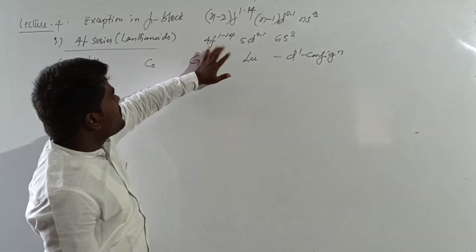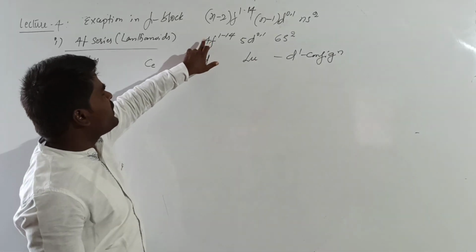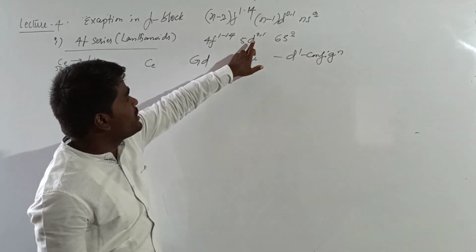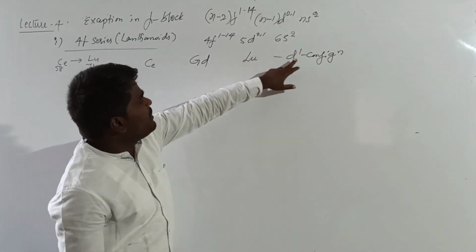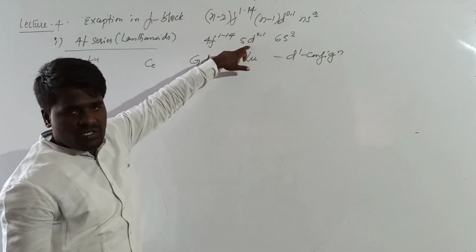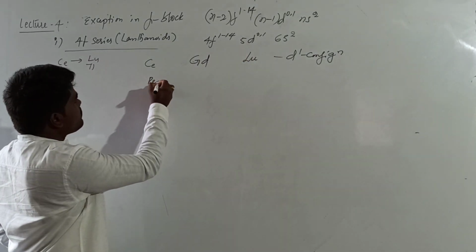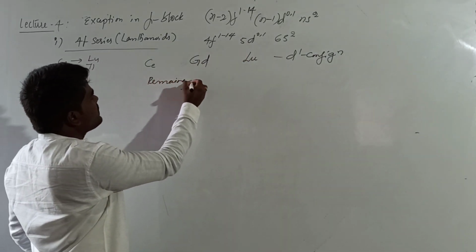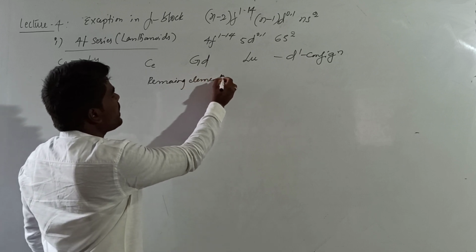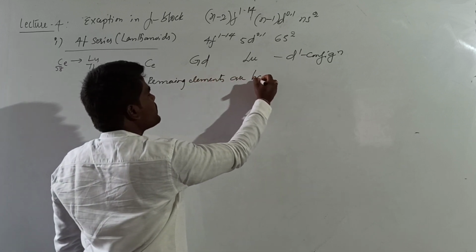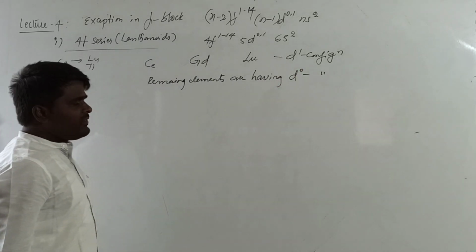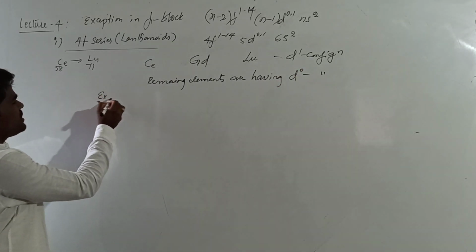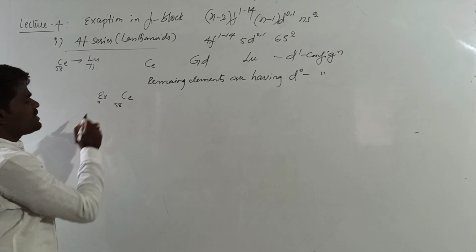But what is the general valence electronic configuration? f has to be 1 to 14 and d has to be 0 or 1. Right? In all these elements, there will be only one electron in the d orbital. And the remaining elements of lanthanides are having d0 configuration.